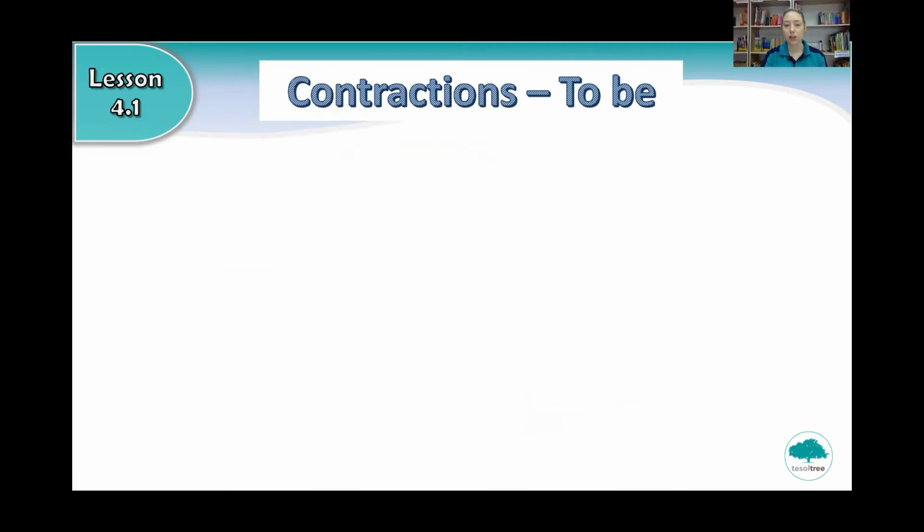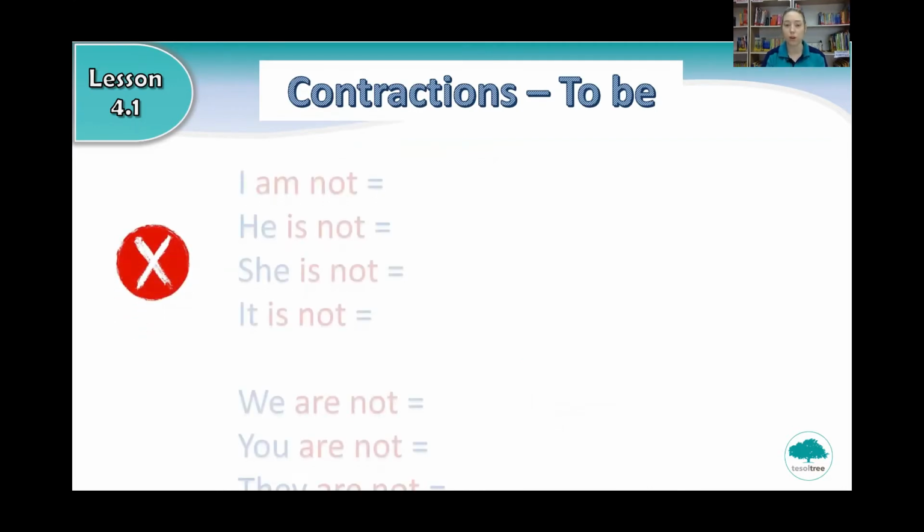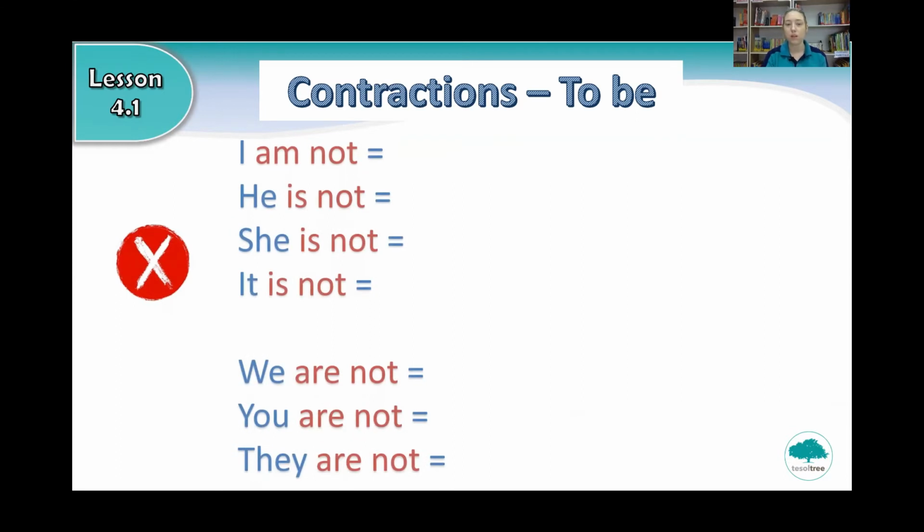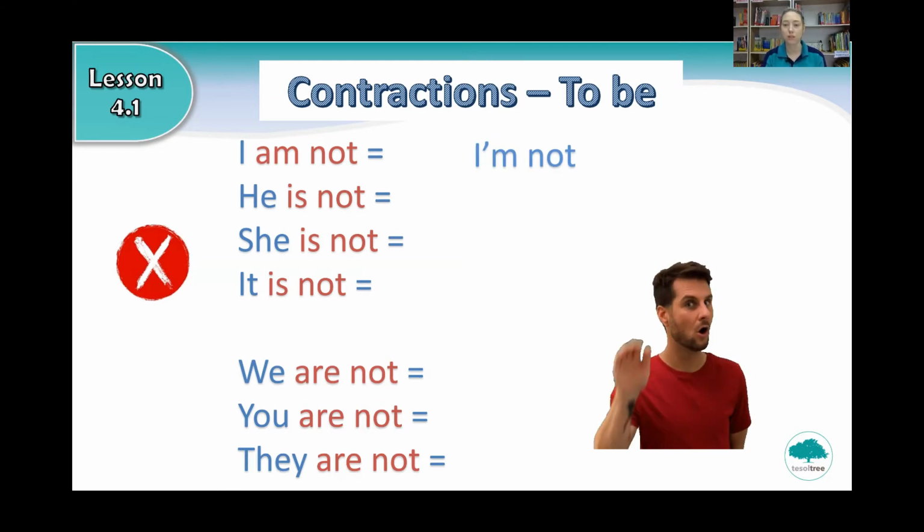And let's look at the contractions for the negative verb to be. So how do we say I am not in a short way? I am not. Do you know? That's right. I'm not. Can you say I'm not?